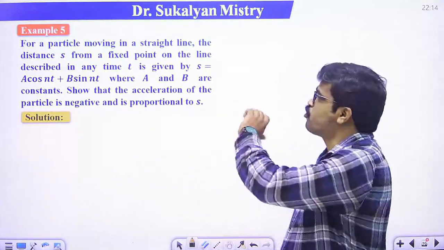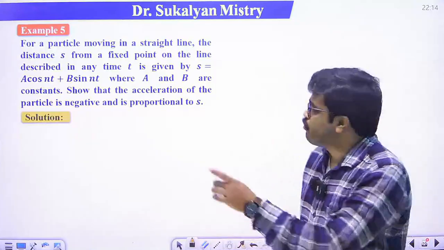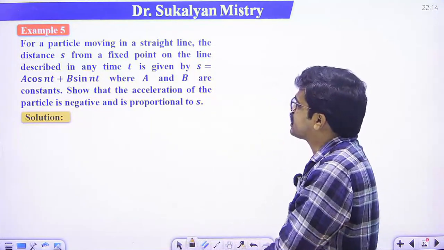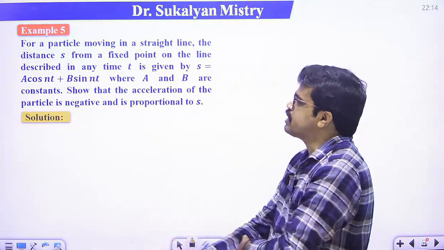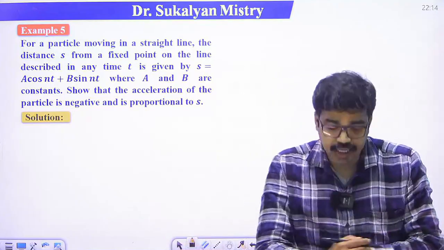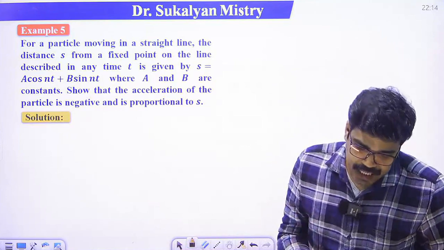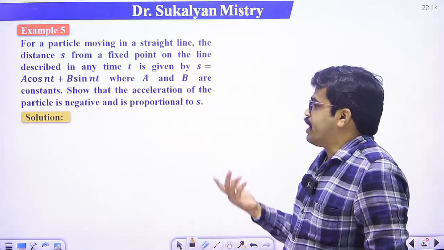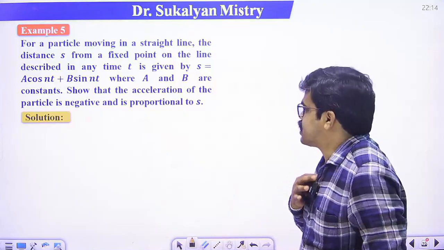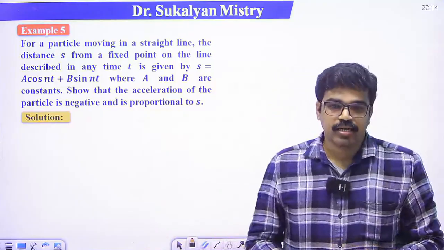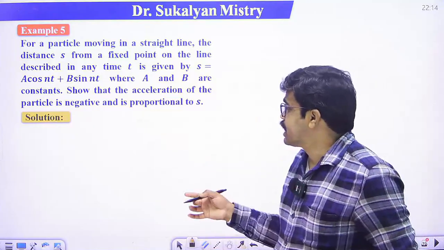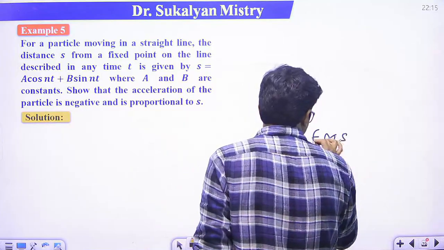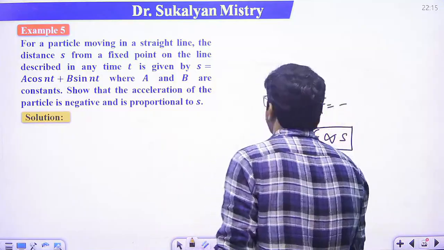For a particle moving in a straight line, the distance from a fixed point on the line described at any time t is given by s is equal to a cos nt plus b sin nt, where a and b are constants. We have to show that the acceleration of the particle is negative and proportional to s, that means f varies as s.